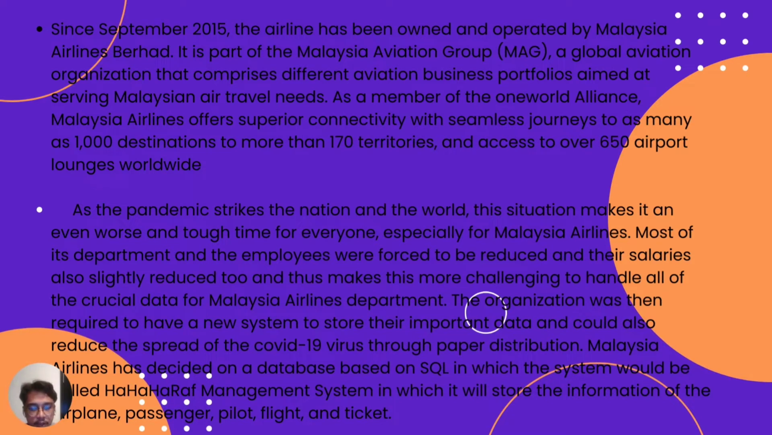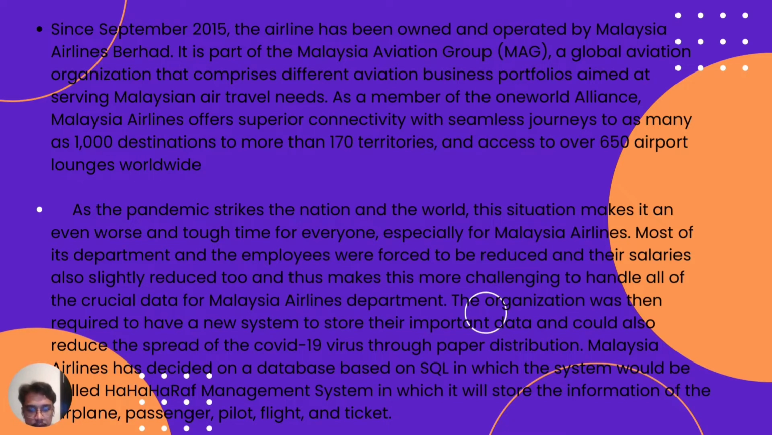As the pandemic strikes the nation and the world, this situation makes it an even worse and tough time for everyone, especially for Malaysia Airlines. Most of its departments and employees were forced to be reduced, and their salaries were also slightly reduced too, thus making it more challenging to handle all of the crucial data for Malaysia Airlines departments.